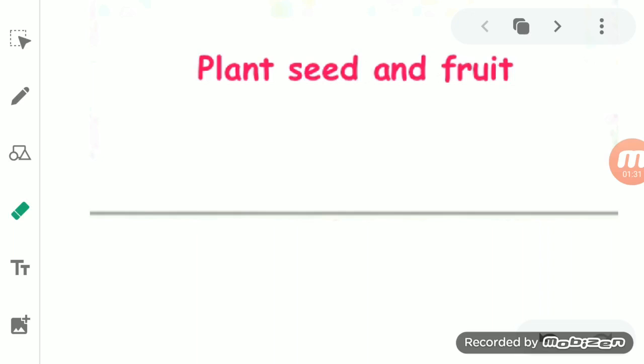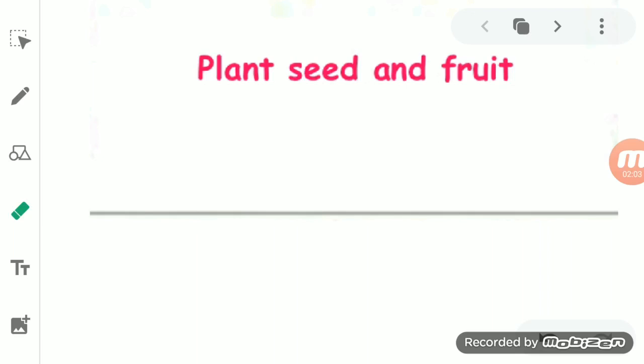Okay, then we come to the female part of the flower, and that is known as pistil or carpel. The pistil or carpel is divided into three parts, and that is stigma, style, and ovary. Stigma is the upper part, which consists of a sticky substance where the pollen grain gets attached.